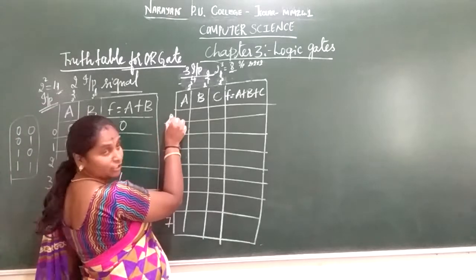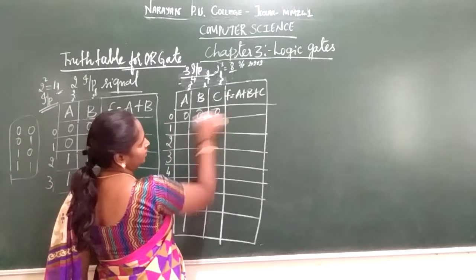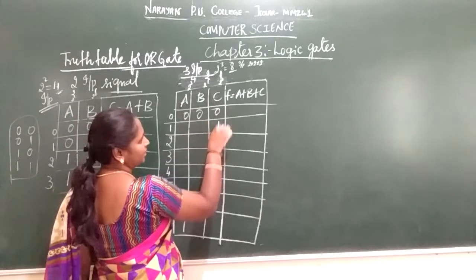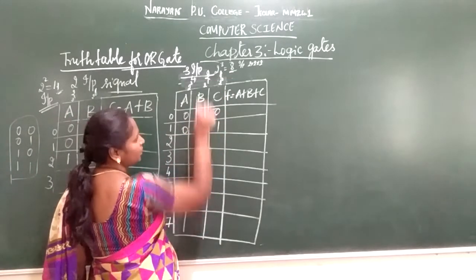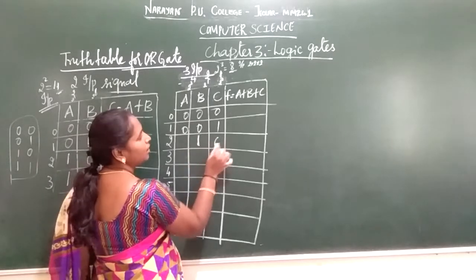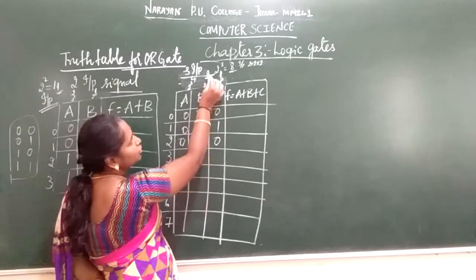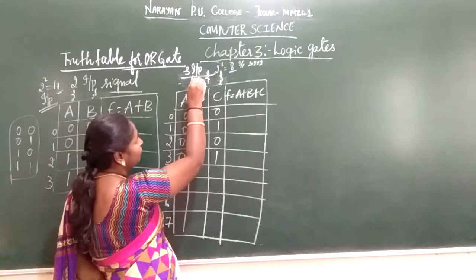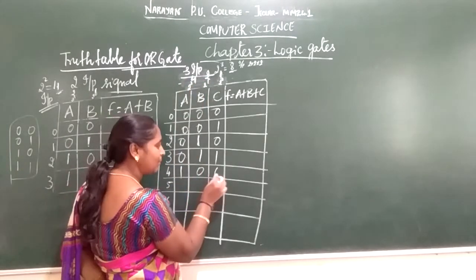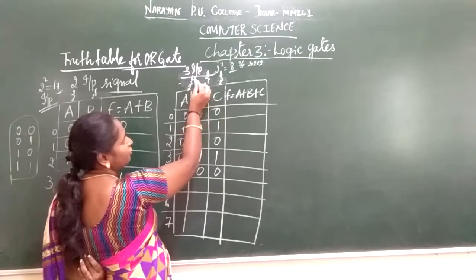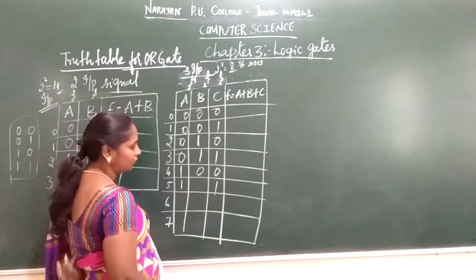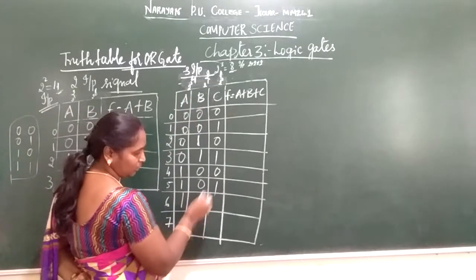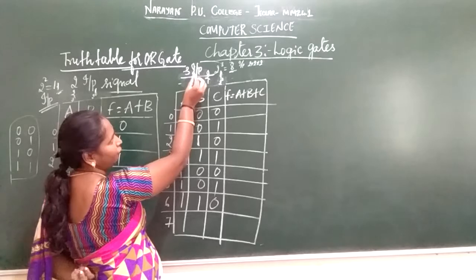So how do you represent this? 0 means everything is 0 in place of the input variables. 1 means in place of 1 you represent 1, and the remaining places are 0. 2 means in place of 2 represent 1, and the remaining places are 0. 3 means 2 plus 1 is 3, the remaining place is 0. 4, in place of 4 you represent 1, the remaining places are 0. 5 is 4 plus 1. 6 is 4 plus 2. 7 is 4 plus 2 plus 1.